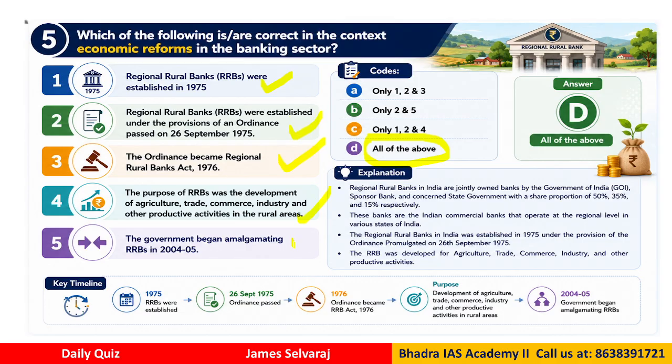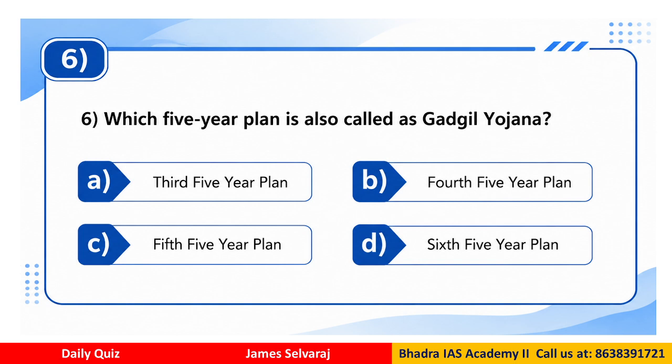So you need to know about the regional rural banks because they were established in 1975. The ordinance was passed, later it became an Act. Then what happened? Government started to amalgamate. Now the government was talking recently saying that one state will have only one RRB, so the government has come out with such kinds of proposals. So possibly this kind of topic will appear for your exam as well.